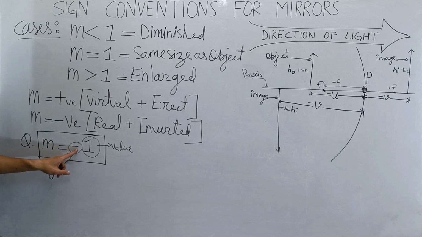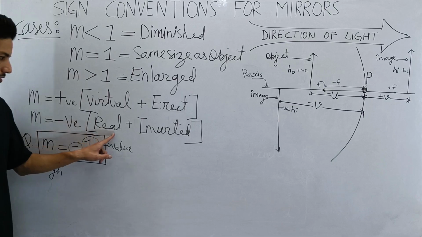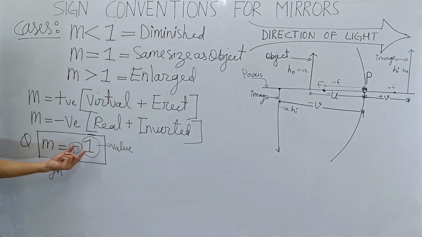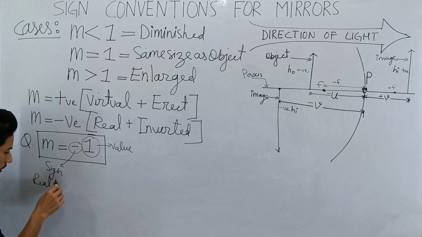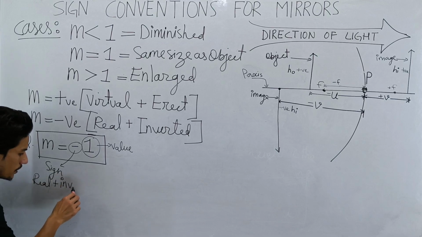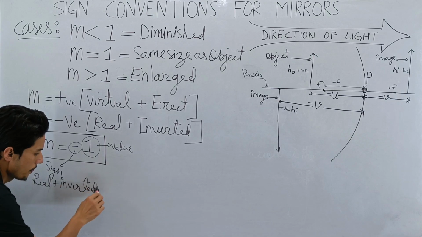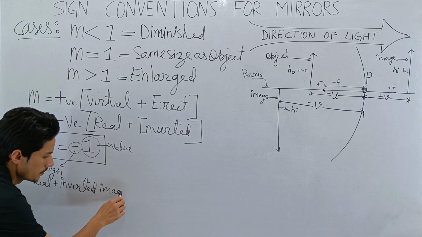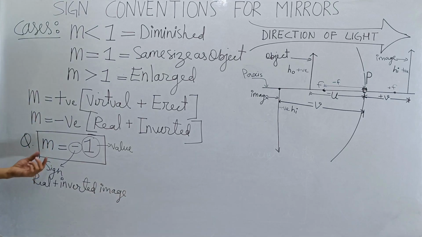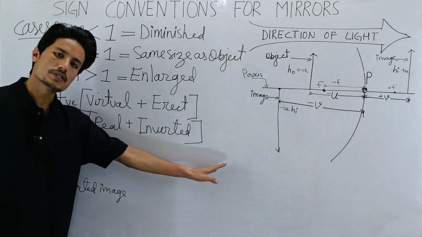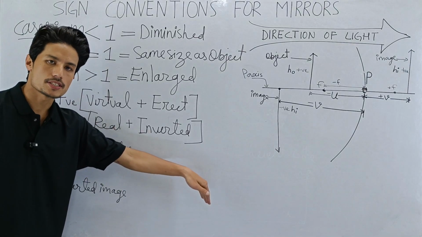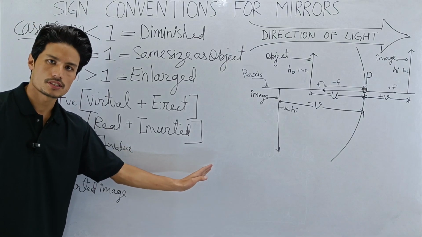The sign is negative. That means the image is real and inverted. See, here this is a real and inverted image. I don't have the ray diagram with me. I don't know where the object is. I don't even know where the image is. I don't know where the focus is.